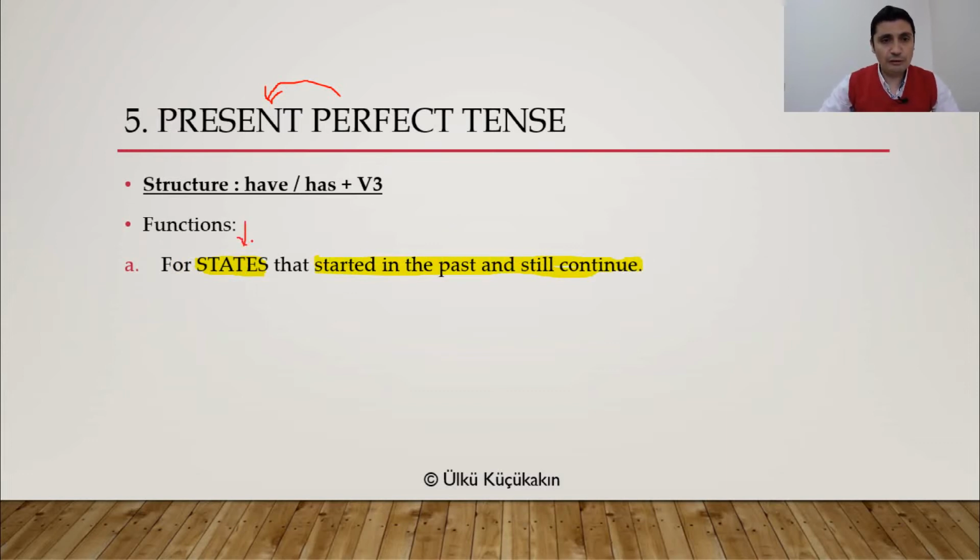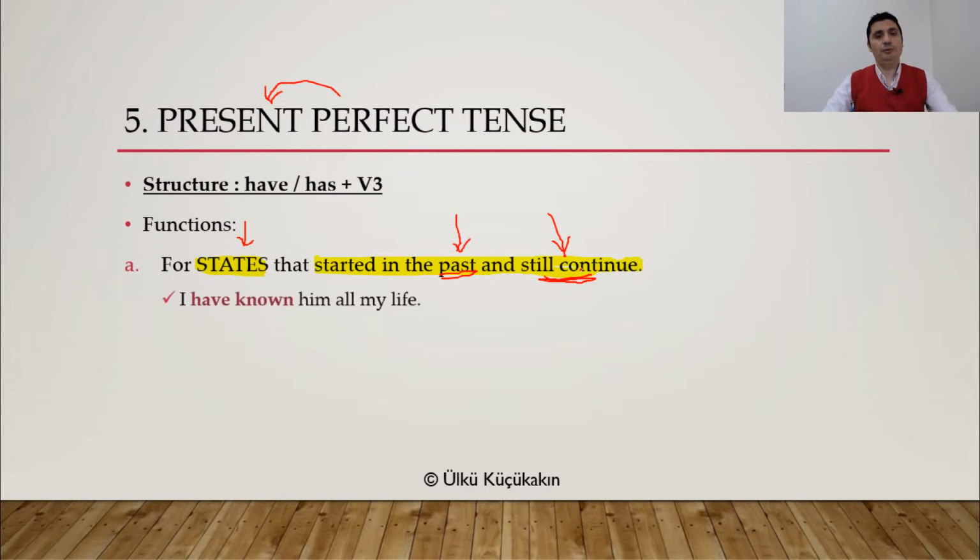This is number one important thing. The state started in the past and it still continues. So there's a link with past and present because it started in the past and it still continues, and it needs to be a state, not an activity.